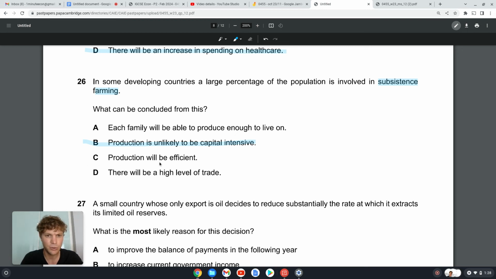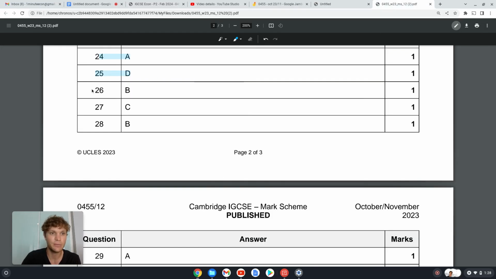C, production will be efficient. We don't necessarily know that since we don't really have capital and it's a developing country. We don't even have enough information, but our production might not be efficient. D, there will be a high level of trade. Since we're developing, we're probably not yet trading internationally. So I would say the answer is probably B. Production is unlikely to be capital intensive. It's likely to be labor intensive because labor is probably a bit more unskilled and cheaper in a developing country. Okay, so 26 should be B. There we go.